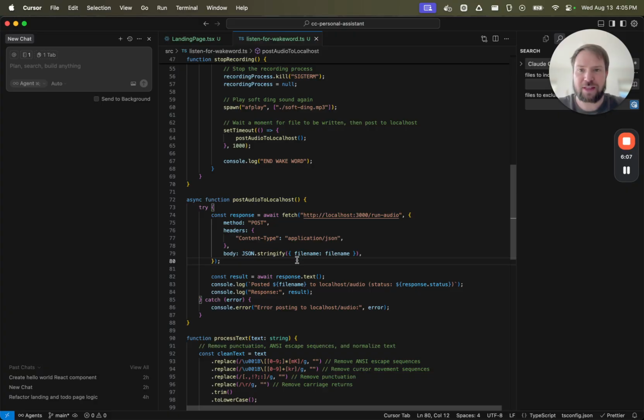And there you have it. Just like that, we now have a wake word process running on our computer that we can use to trigger events in our main application, which then continues to run the entire Claude Code SDK.